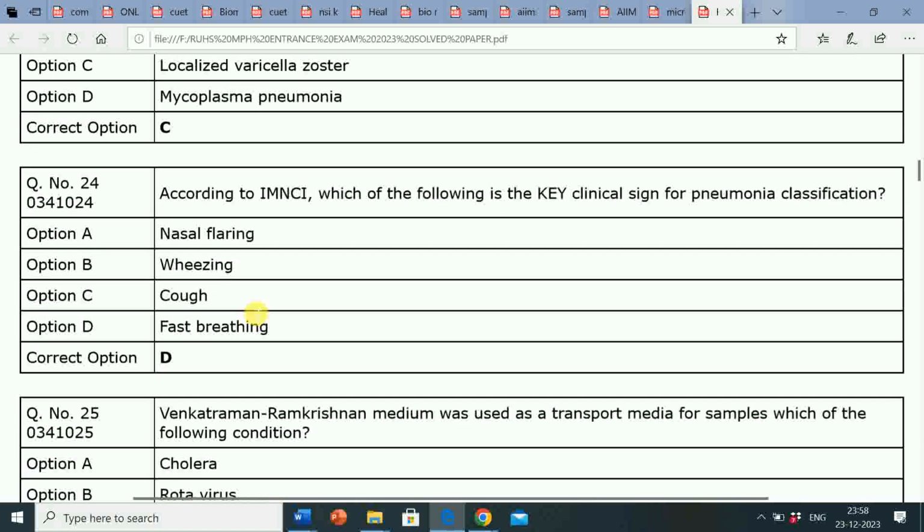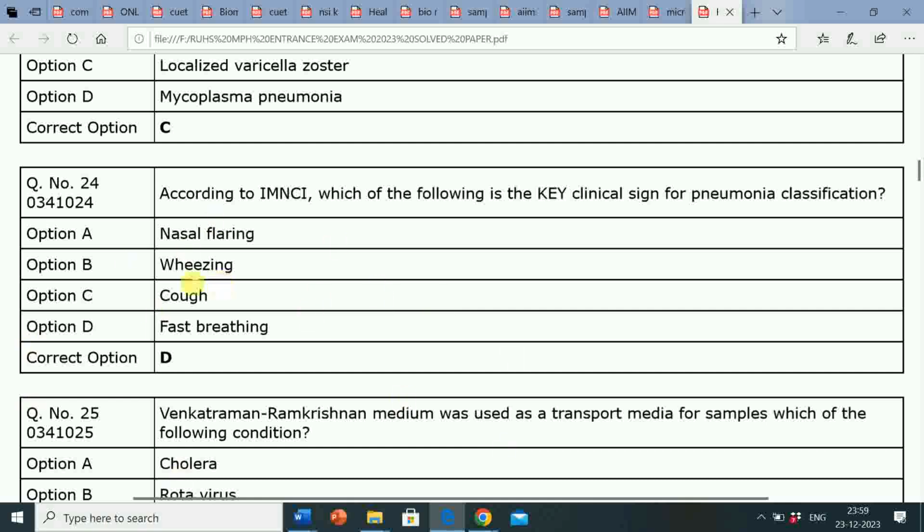Next question is, according to IMNCI, which of the following is the key clinical sign for pneumonia classification? Option A, nasal flaring. Option B, wheezing. Option C, cough. Option D, fast breathing. Correct answer is option D, fast breathing. So according to IMNCI, fast breathing is the key clinical sign for pneumonia classification.